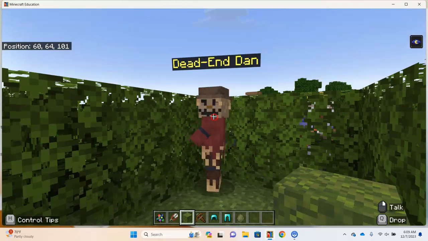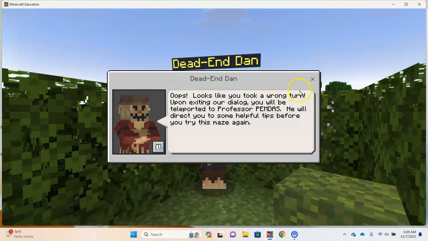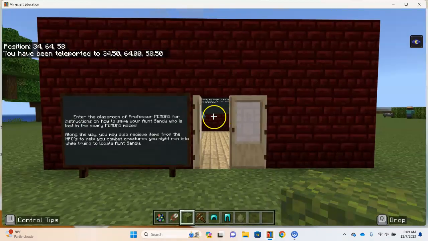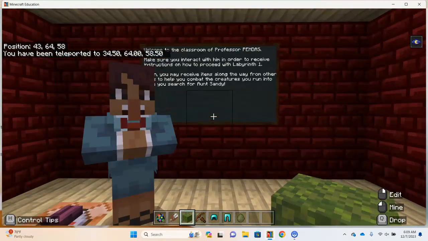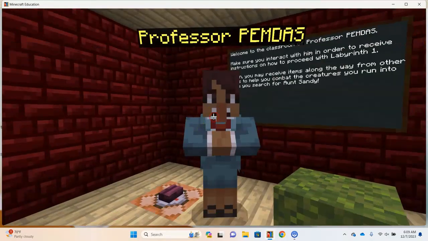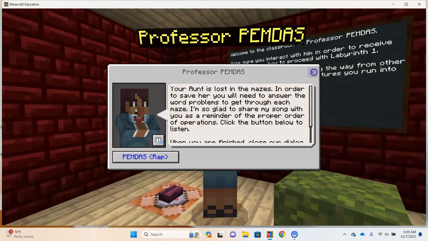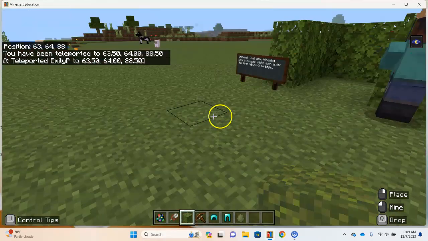And oh, here's Dead End Dan, but we still need to interact with him. I have right-clicked. Oh, we took a wrong turn. He's going to teleport us back to Professor PEMDAS for an extra lesson, aka another chance to listen to that tutorial song for a reminder on our order of operations. But for time's sake and, like I said, processor speed, we're just going to go ahead into the gameplay.